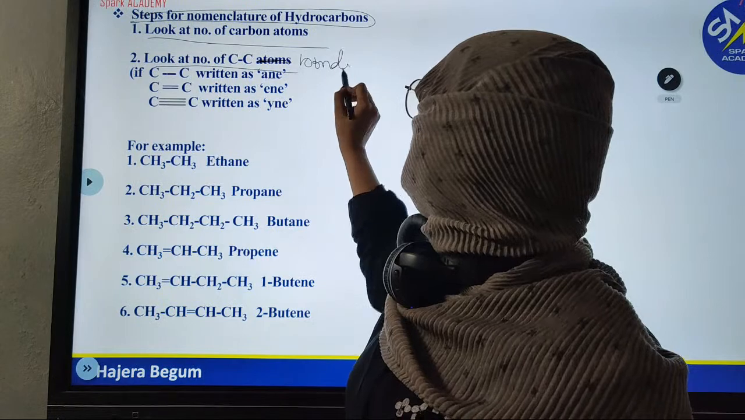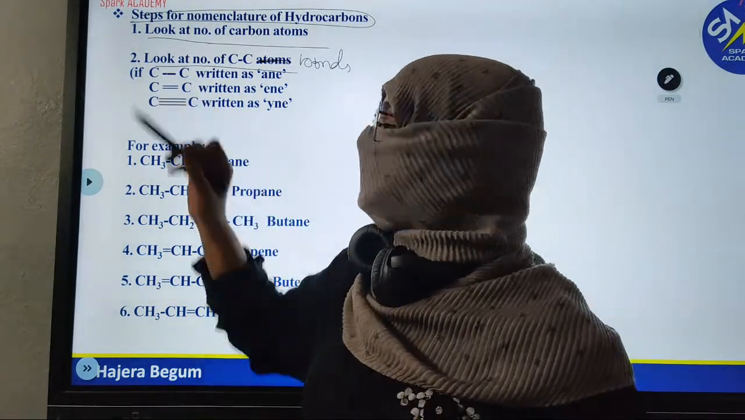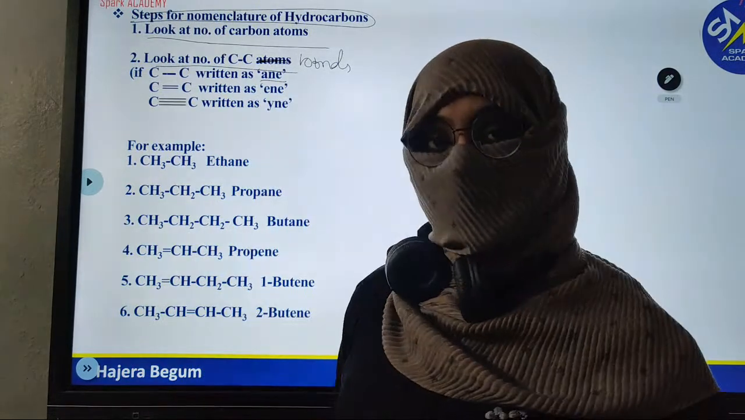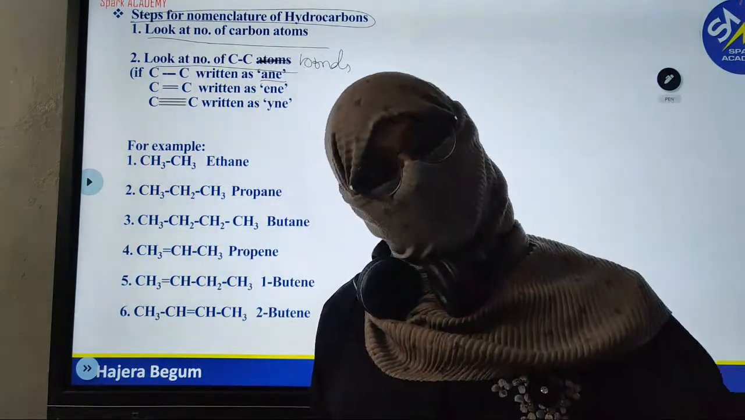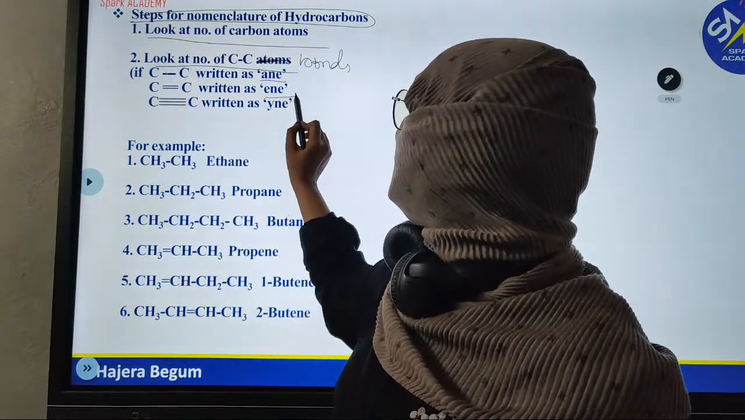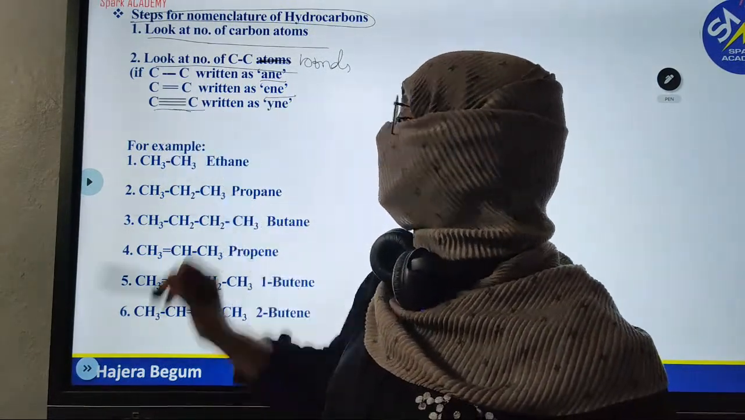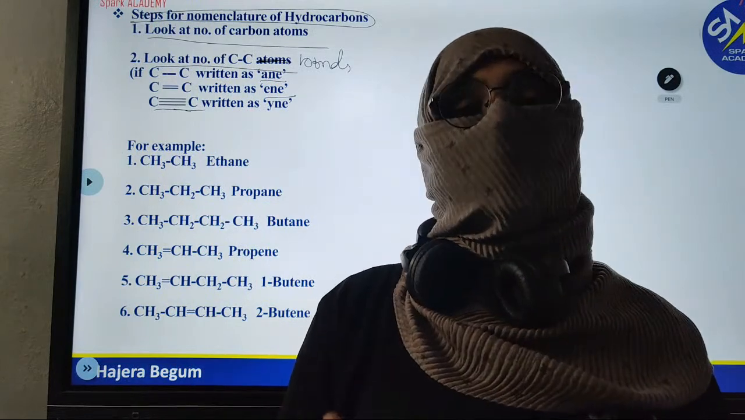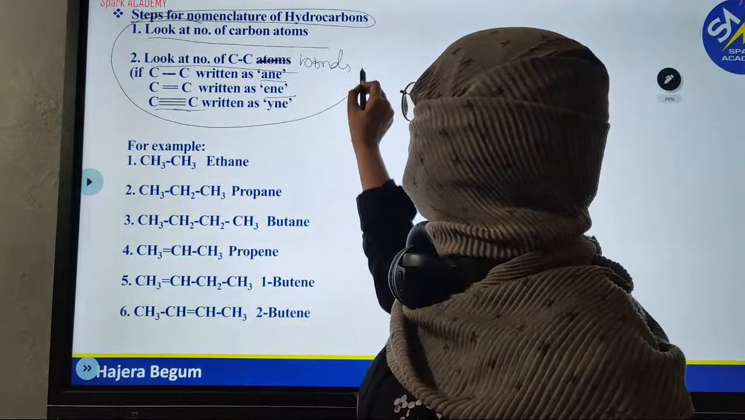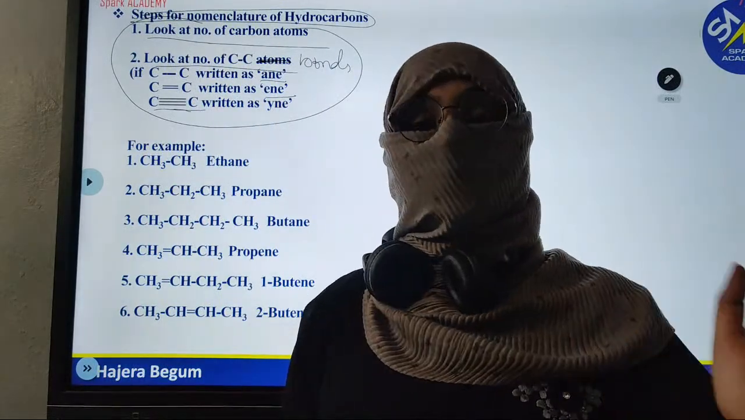If you find a single bond between carbons, you write ane, from alkane. If it is a carbon-carbon double bond, you write ene, from alkene. If it is a carbon-carbon triple bond, you write yne. With the help of these two steps only, you will be able to write the name of any hydrocarbon.